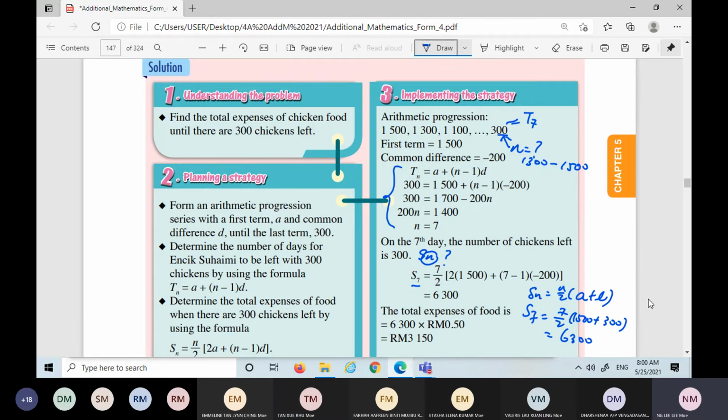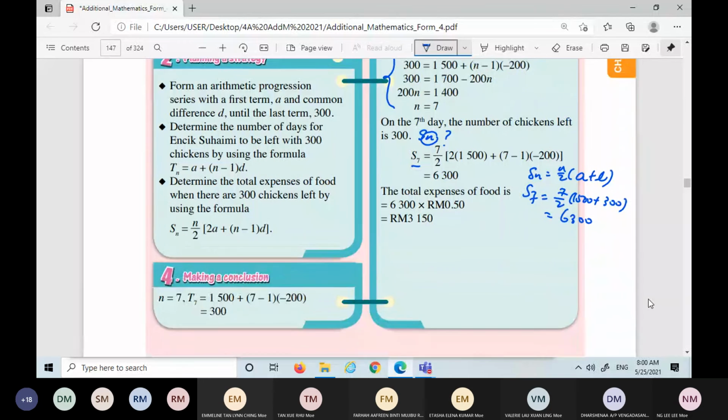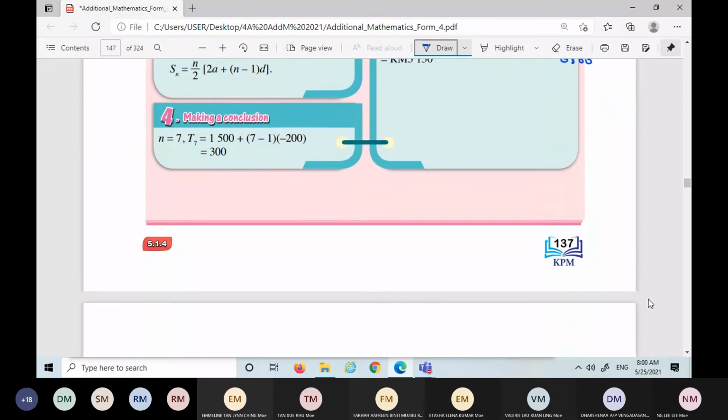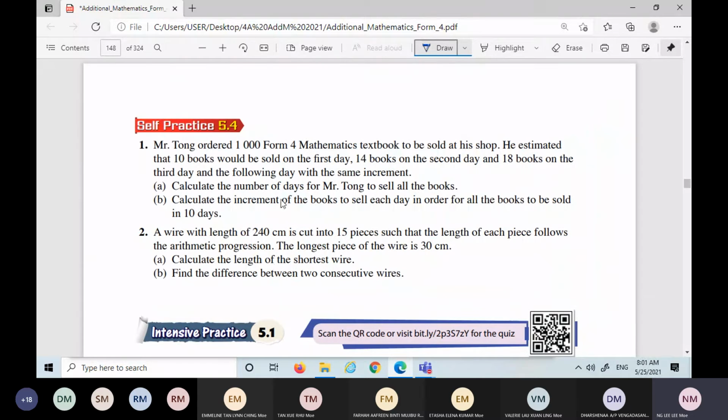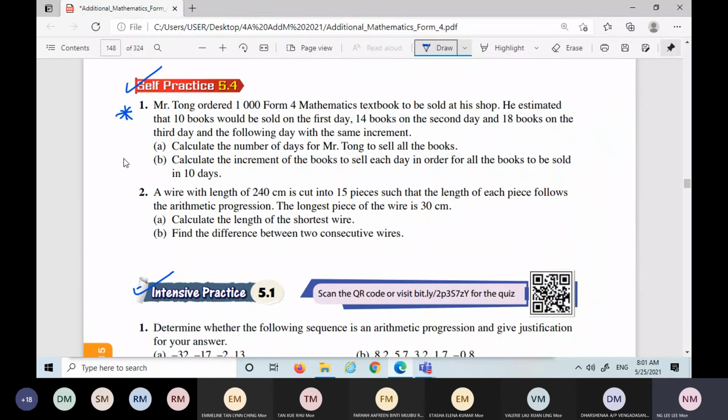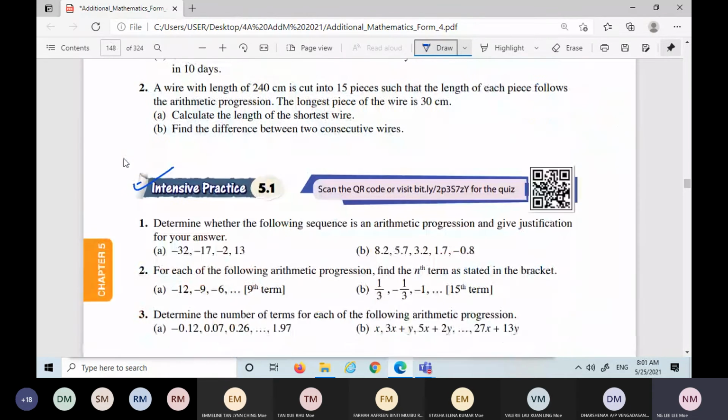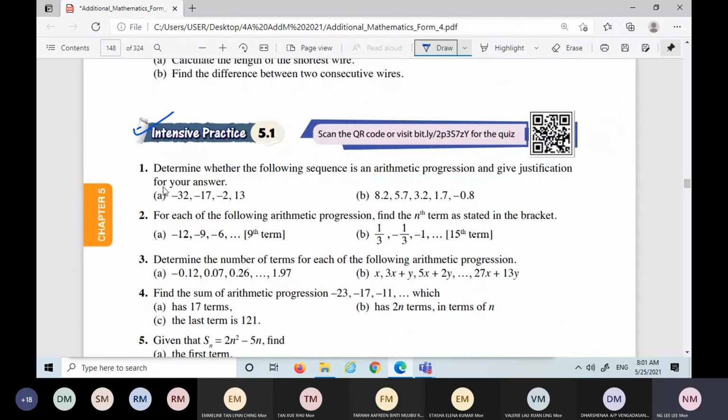Any other questions? Okay, if no questions, this one will be your homework, and also this. This question I feel is quite good. For this exercise, I don't want you to repeat this type of question anymore. So this one no need to do, this one no need to do, this one no need to do. This type of question in front you have tried. Other than that, the rest you can do.